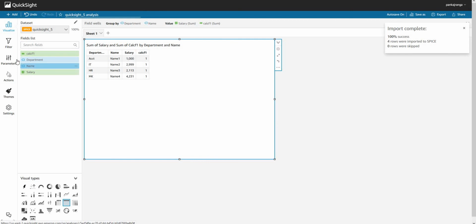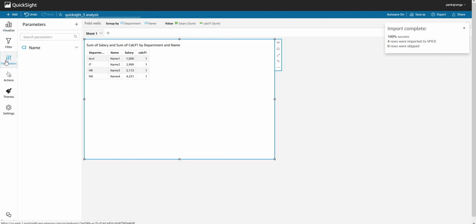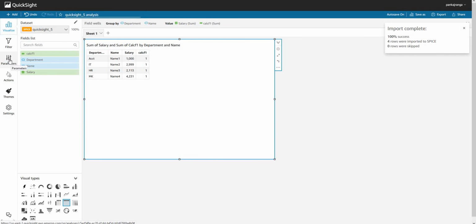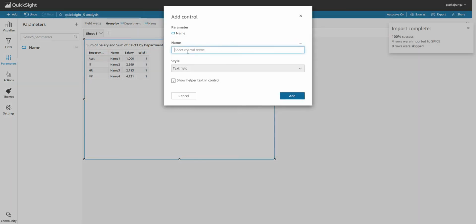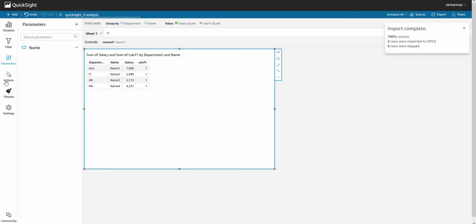Now let's add a control to control the display basically. We'll go back to the parameters and say add control, and give it a random name, control1, text field, show helper text. Okay, let's keep it all default and say add. So now we have added the control over here.